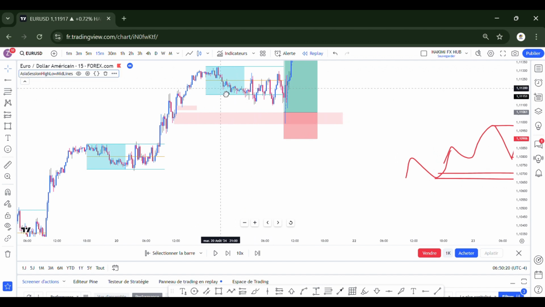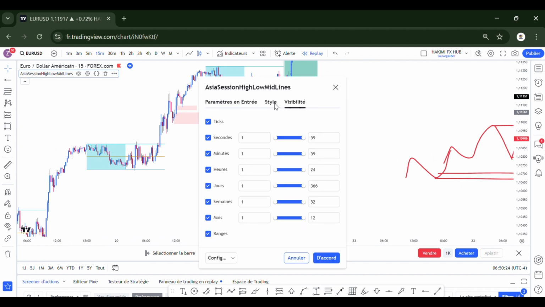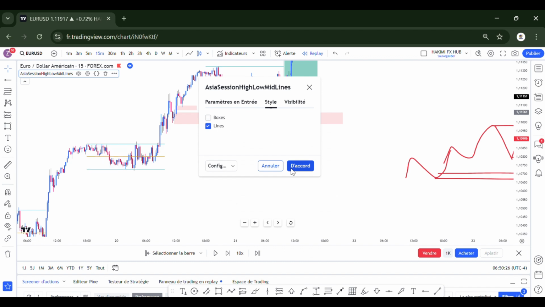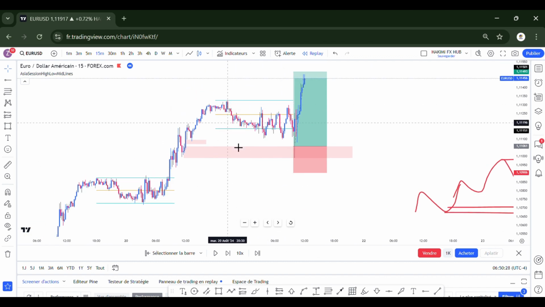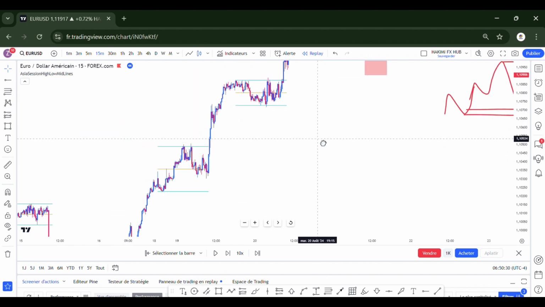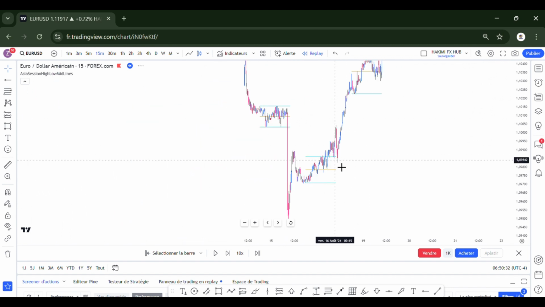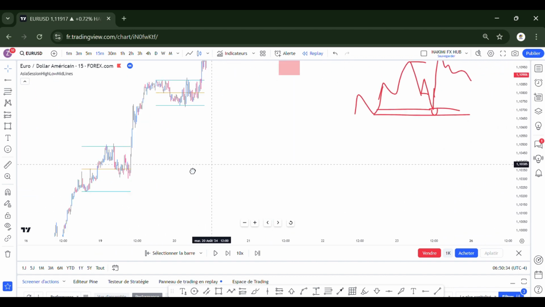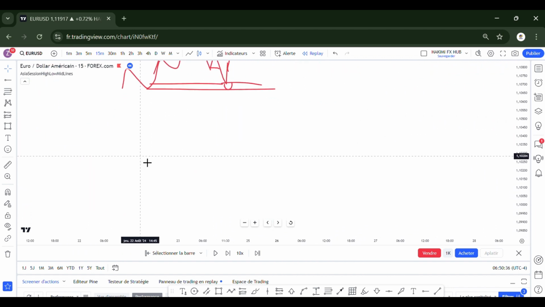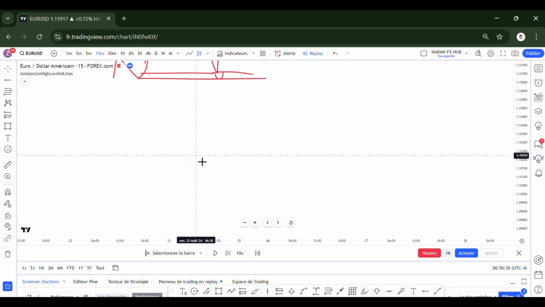I will also tell you about this indicator's settings, how to remove the box and set the lines. So Asian high, Asian low, no problem in that form. So as you can see, that's how the market moves. That's the SMC. Now let's talk about the last part.